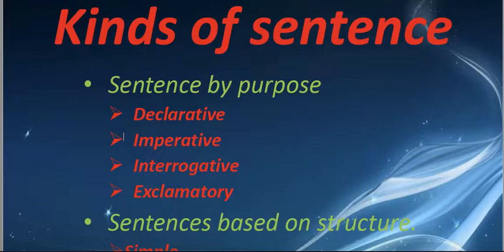Today we are going to learn what a sentence is and what its important kinds are. A sentence is a combination of words which has a definite, understandable meaning. It should have a subject and a predicate, or in other words, the subject should be followed by a verb and many other words which can make sense. That is called a sentence.